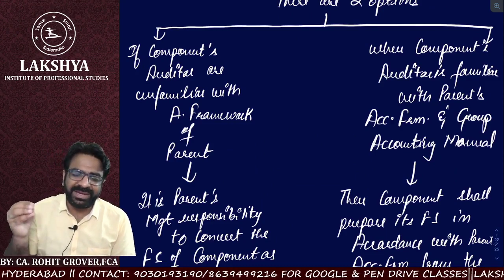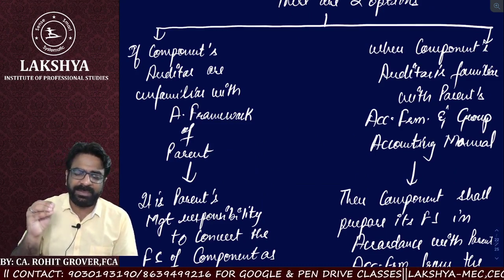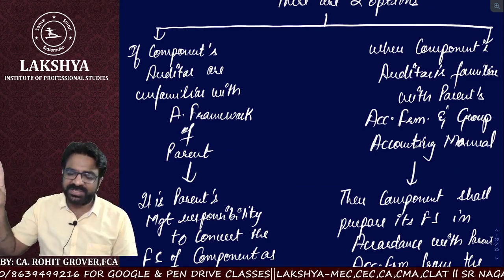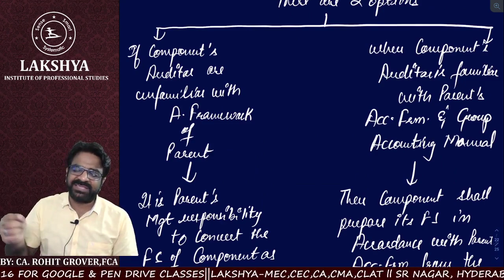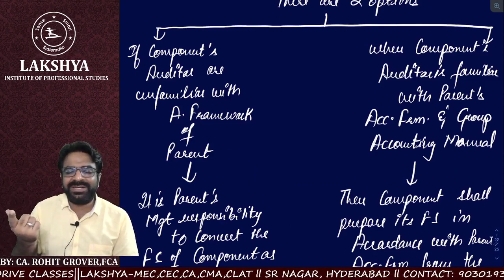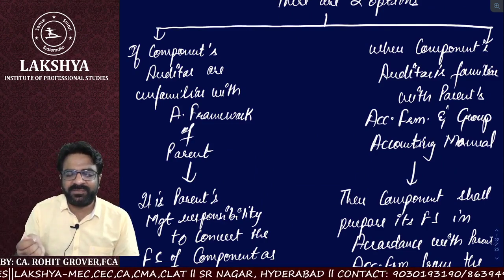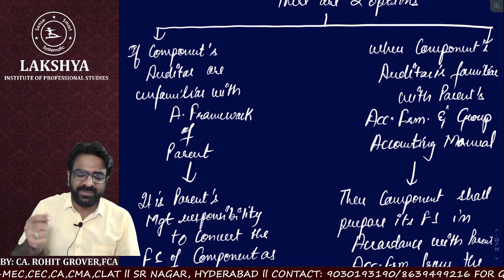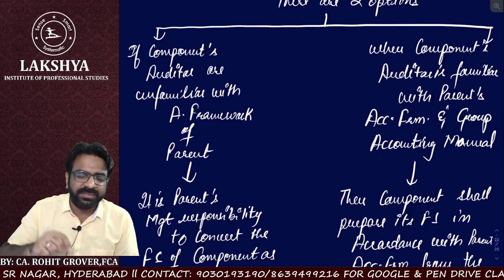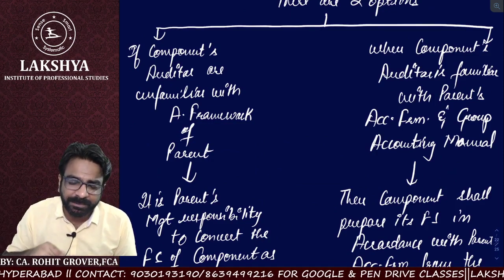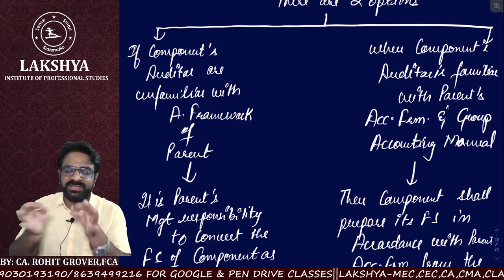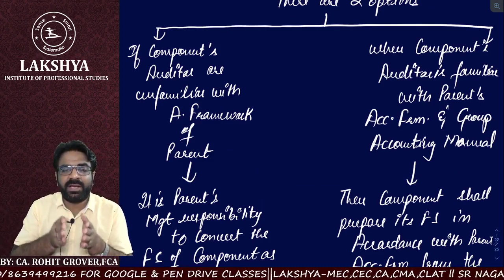Then it is the parent's responsibility to convert the component's financial statements as per the parent's accounting. So when the component auditor is not familiar with the parent's accounting, then it is the responsibility of the parent company to ensure to change or convert that component as per the parent's accounting.